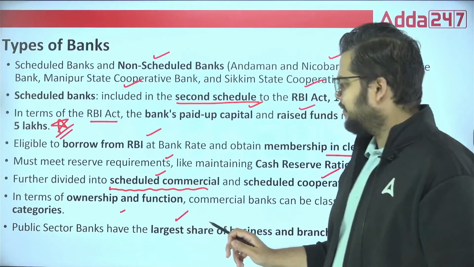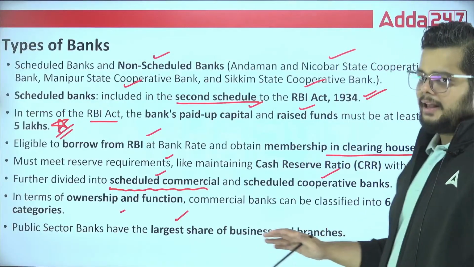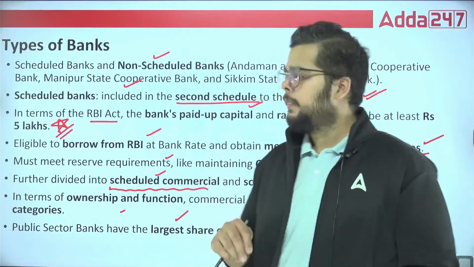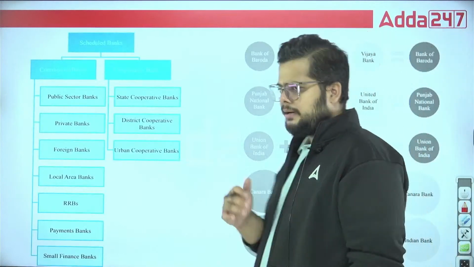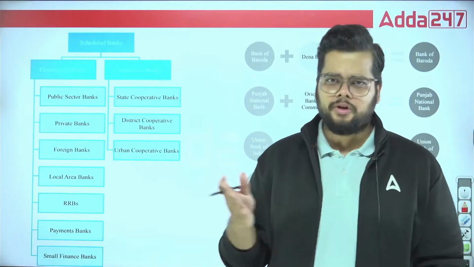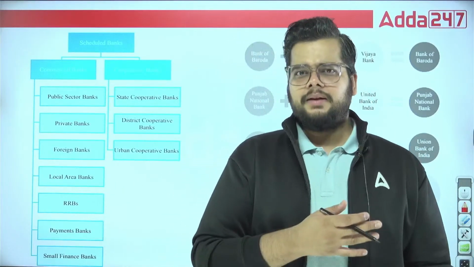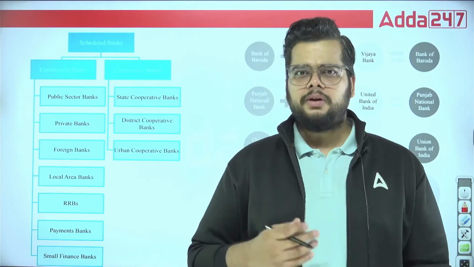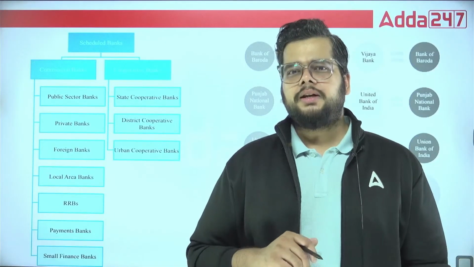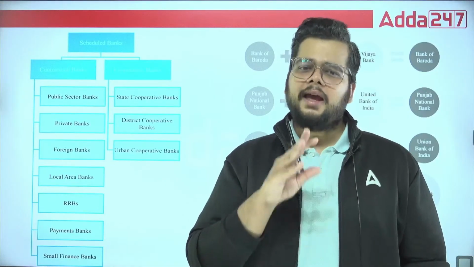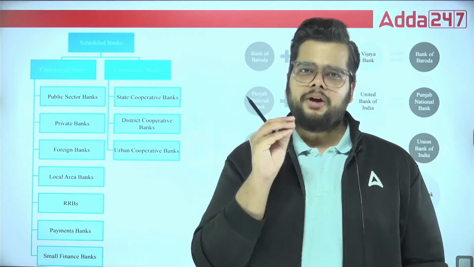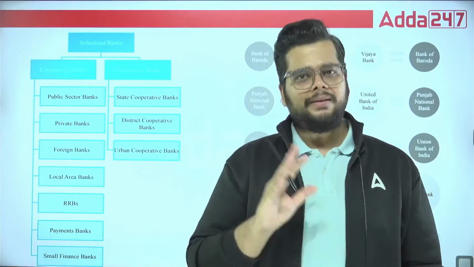Public sector banks have the largest share of business as well as branches right now. When we talk about profitability and everything, you must refer to the RBI report, which was just now published, I think on 1st July or 30th June. A report was published by the RBI, and it contains everything you need to know, the points of difference between the private and the public sector banks.